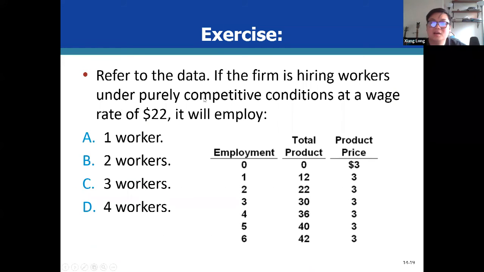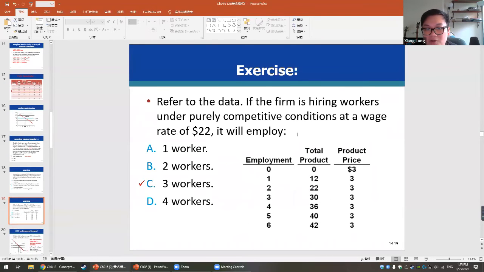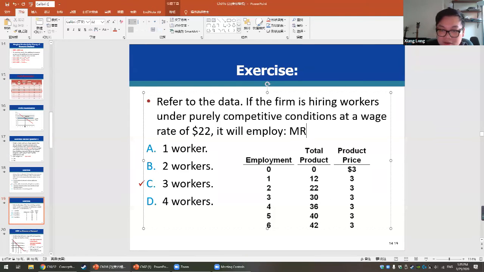And right here, refer to the data. If the company hires workers under the pure competition market model at a wage rate of 22, how many workers will it employ in order to hit profit maximization? In order to do this, you need to calculate the marginal revenue product first. So how are we going to do that? We already know that our marginal resource cost will always be equal to 22.